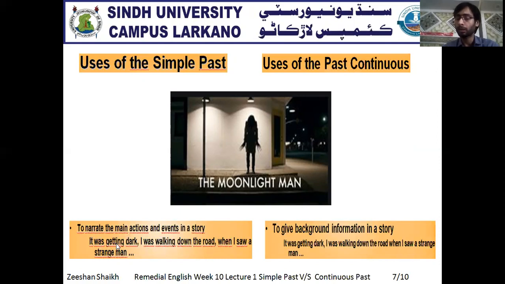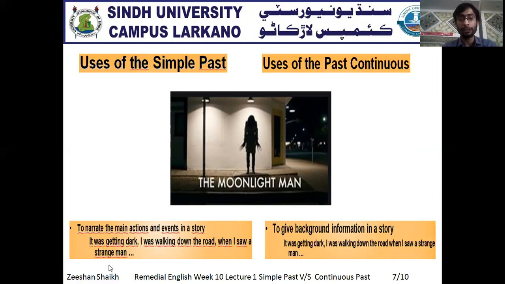It was getting dark. No, or you can say I was walking down the road. No, it's not the main action. But when I saw a strange man, now that defines the main action. Means in a story, we have to narrate a main action within the different past tenses.